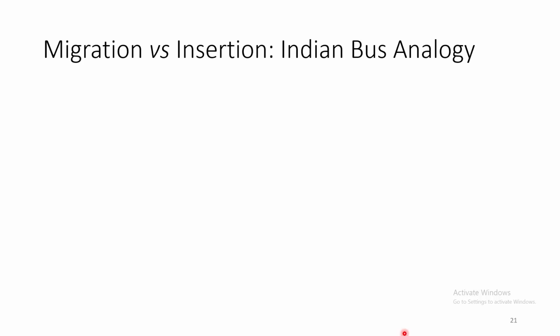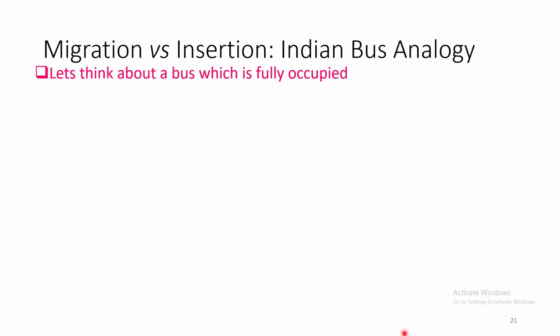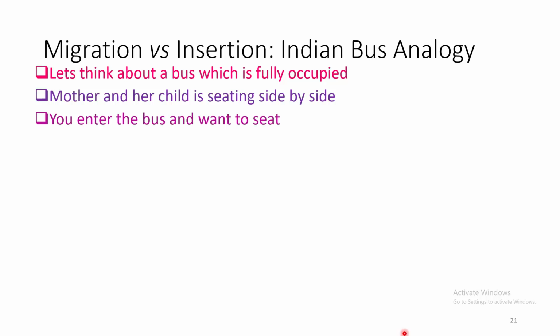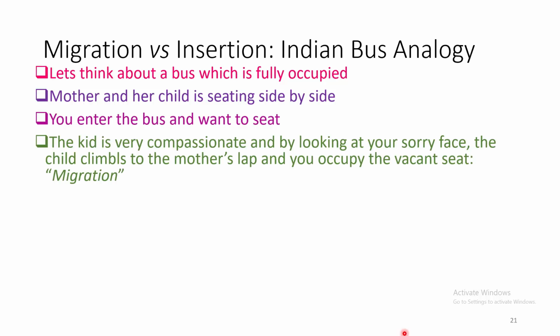Now, this particular debate of migration and insertion can be correlated to the Indian bus analogy. Let us think about a bus with all the seats completely occupied. One mother and her child are sitting side by side. You enter the bus and want to sit. Now, in the first kind of scenario, the kid is very kind, and by looking at your sorry face, the child climbs to mother's lap and leaves the vacant seat for you. This is nothing but the migration pathway.